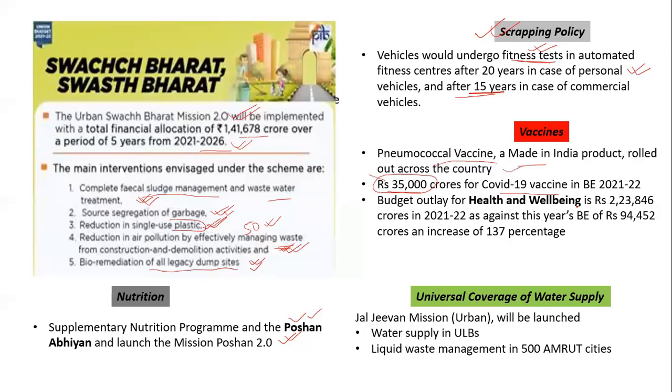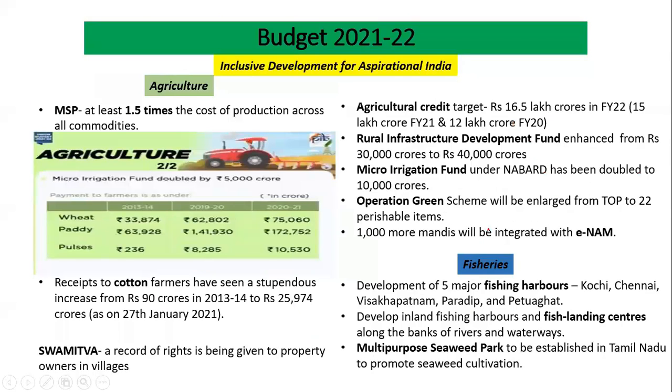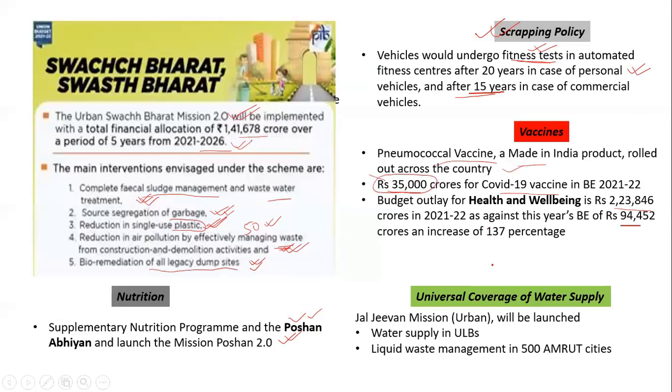Budgetary outlay for health and well-being. For health and well-being, the budgetary outlay has been enhanced to 2,23,000 crore from 94,000 crore in the previous year. So it is 137% more than the last year.